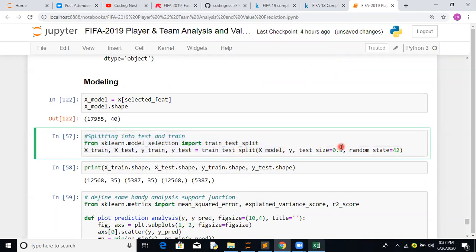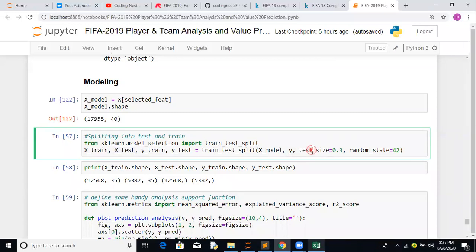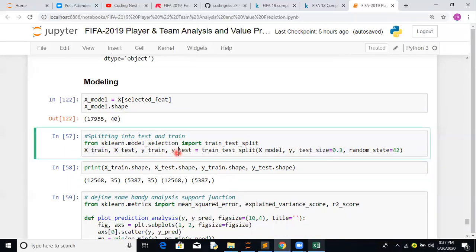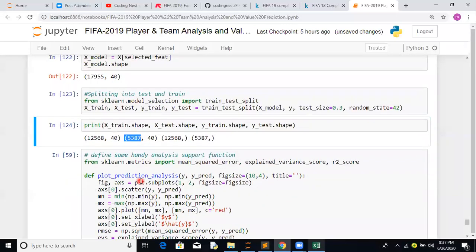For the train test split, test size is 0.3. So 30% of this data will be taken as X test, and 70% of this data will be taken for the training part. Let's try this. After this conversion, we have 12,568 observations for training, and the rest for testing.